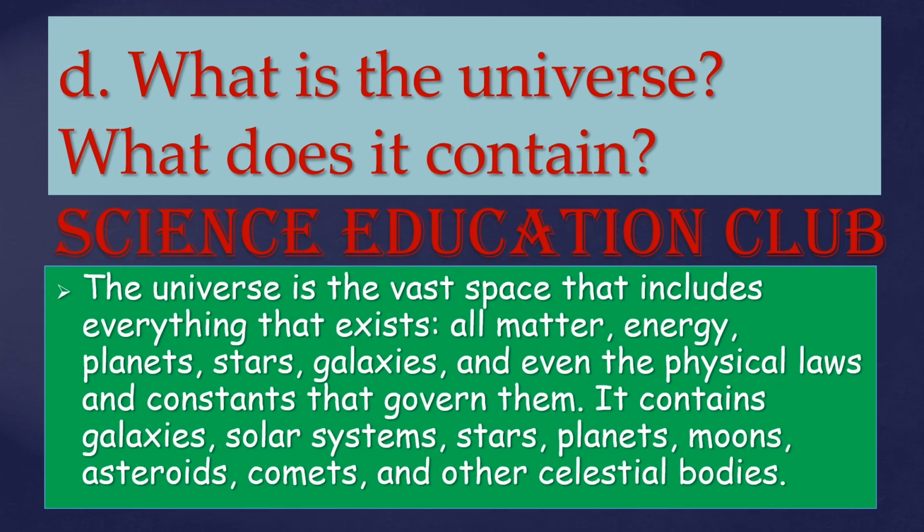What is the universe? What does it contain? The universe is the vast space that includes everything that exists: all matter, energy, planets, stars, galaxies, and even the physical laws and constants that govern them. It contains galaxies, solar systems, stars, planets, moons, asteroids, comets, and other celestial bodies.